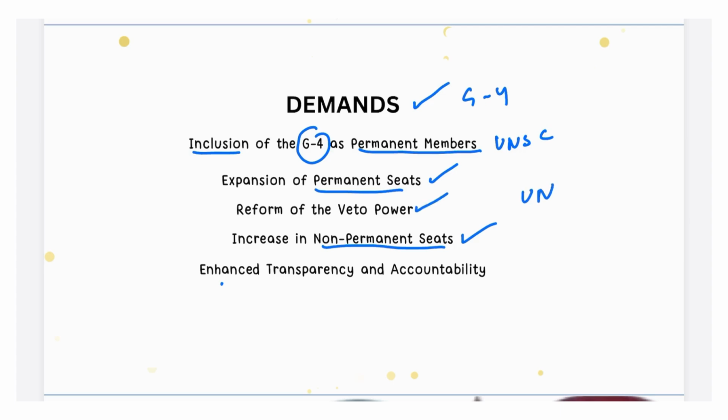Another is reform of veto power. As we have seen in the above examples, how veto power is used to block many important decisions. So the reform of veto power is also one of the demands of the G4 nations. The next is enhanced transparency and accountability for better functioning of the United Nations. So this was all for the United Nations Security Council and the group of four nations. Just remember the group of four nations are India, Brazil, Germany, and Japan, and they advocate for permanent membership in the United Nations.